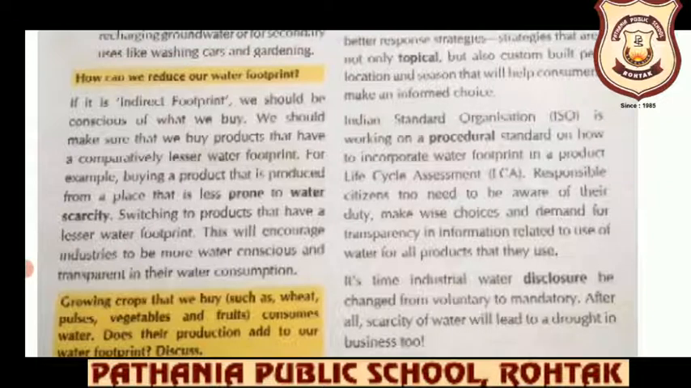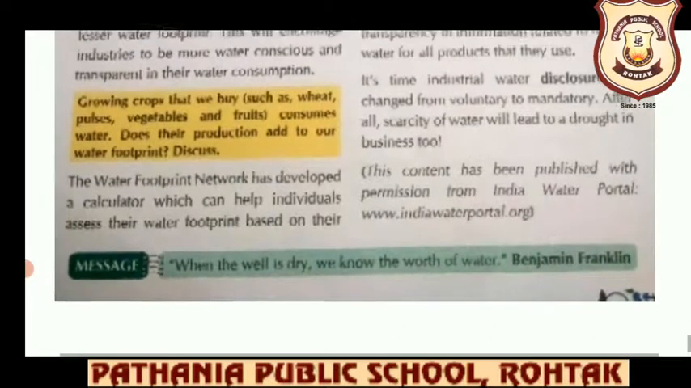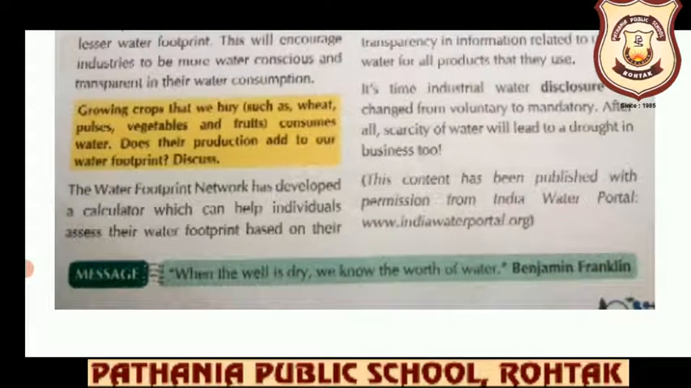Growing crops that we buy, such as wheat, pulses, vegetables and fruits, consumes water. Similarly, in our food habits also we can make certain changes, because there are certain crops, like rice and tea, that require a lot of water. So rather than eating rice, if we start consuming some other cereals, and eat more fruits and vegetables and things that consume less water in their growth, that way also we will be putting a check on the water footprint.